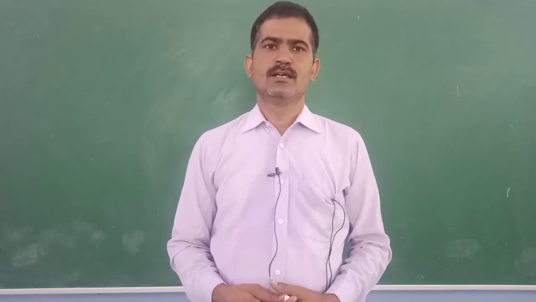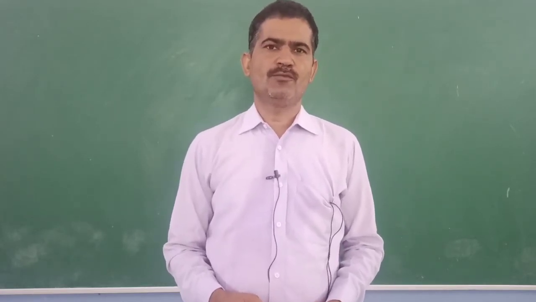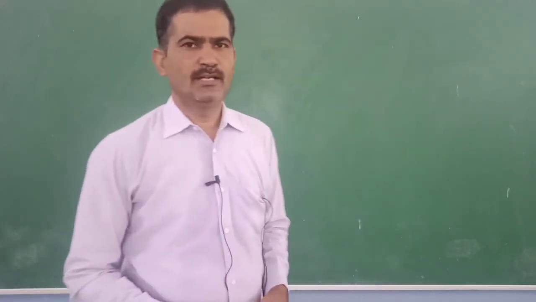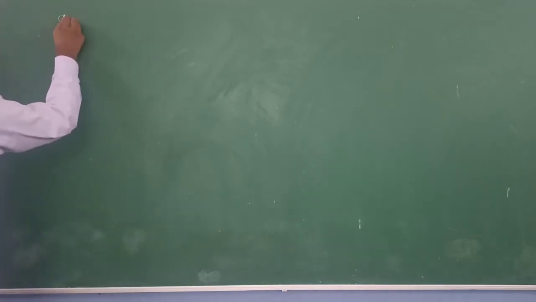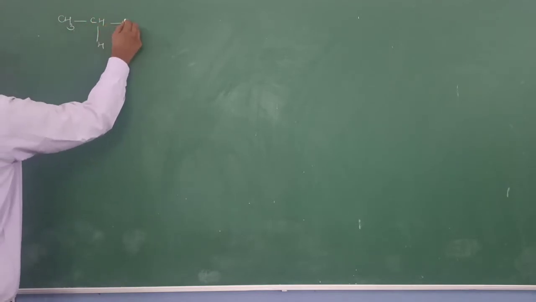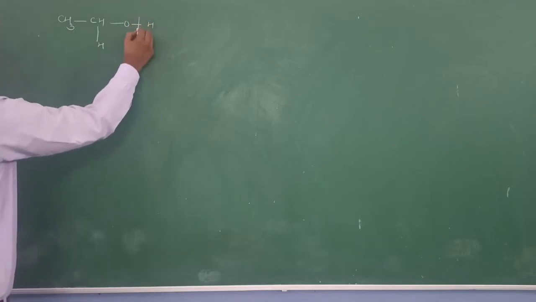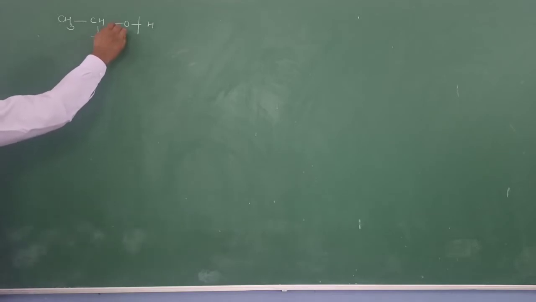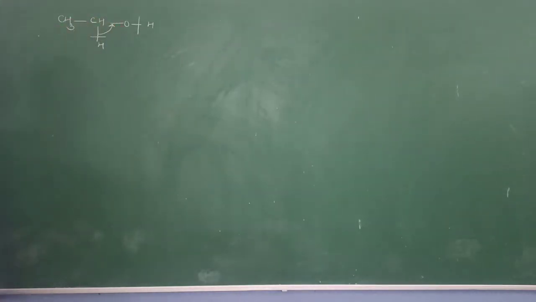Today we will discuss the chemical properties of alcohol and phenol. In that, our next part is the oxidation of alcohols. In the oxidation of alcohols, there is a breakage of the oxygen-hydrogen bond and the carbon-hydrogen bond, and there is a formation of a carbonyl bond. This is known as oxidation.